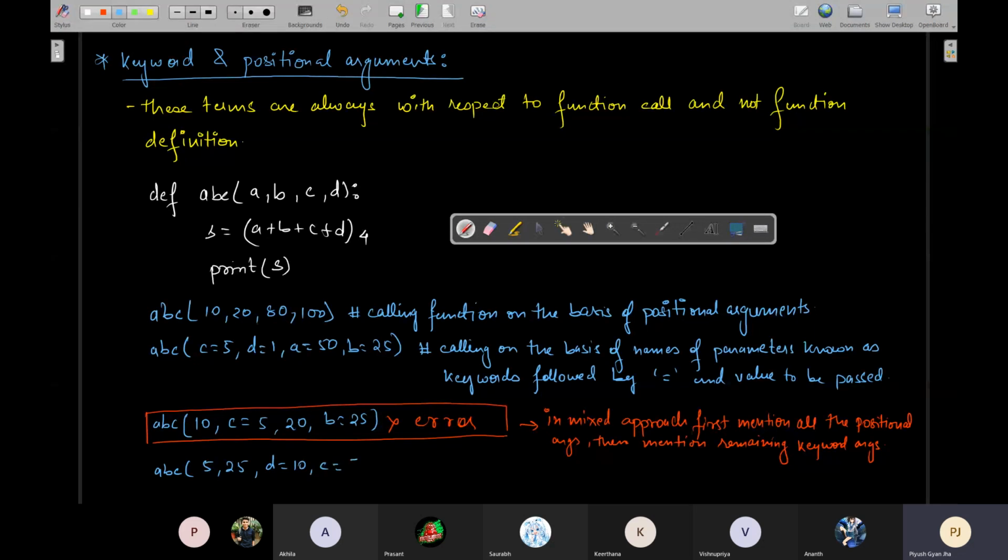Now it will be clear to the computer. Since the first ones have no name and equal to sign mentioned, these are positional arguments. So first will go to the first position, second will go to the second position. Now remaining C and D are left, so you can mention them as keyword arguments in any order. Okay. Another valid call can be